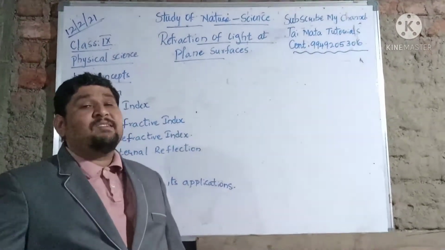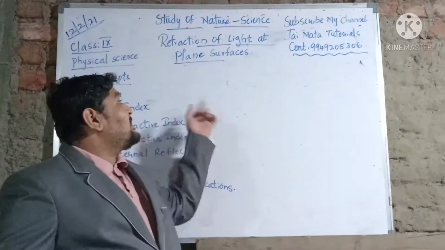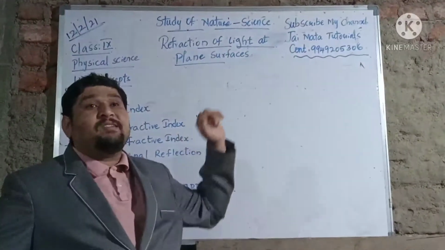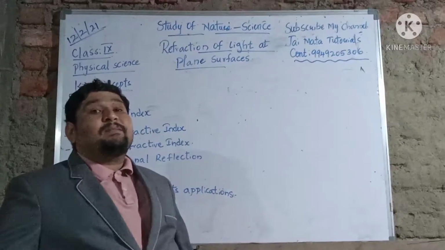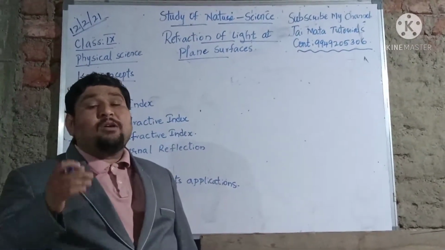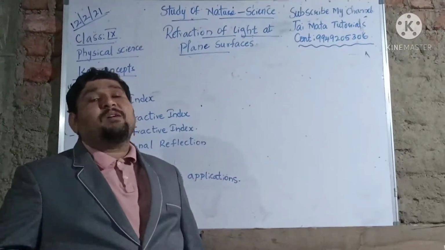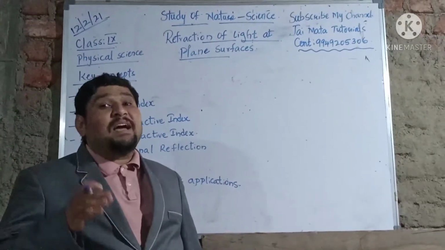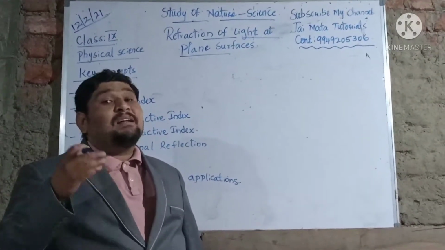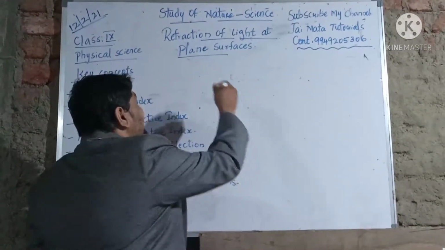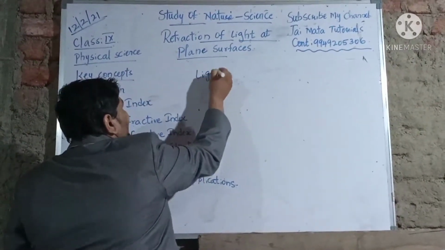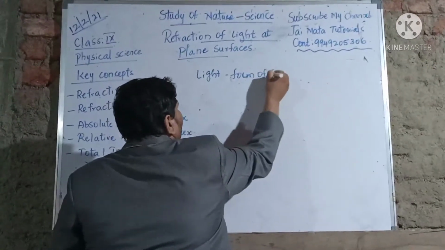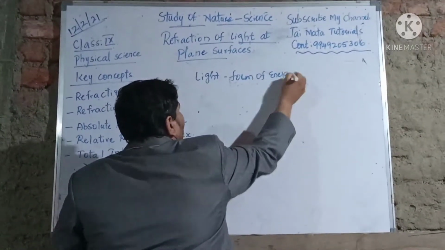So in our today's class, I'm going to discuss a class 9 physical science topic, that's refraction of light through plane surfaces. I think, children, you already know from your previous classes. First we are trying to learn what is light. You should know first what is light here. So what is light here? Light is a basic form of energy.